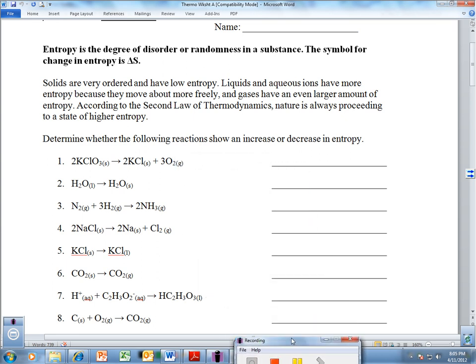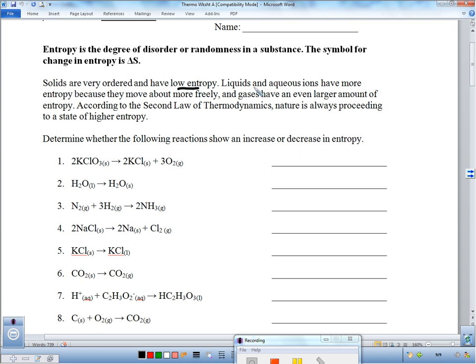And we're back looking at the entropy worksheet. Hopefully it makes some sense to you. The stuff at the top here should be helpful. Solids are very ordered, low entropy. Liquids and aqueous ions have more entropy. They move about freely. Gases have an even larger amount than those, and entropy goes up.